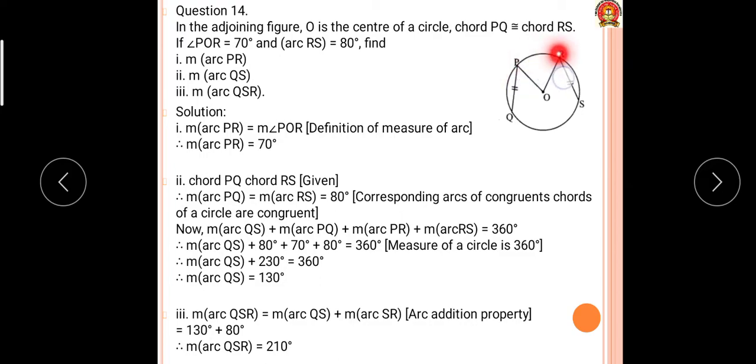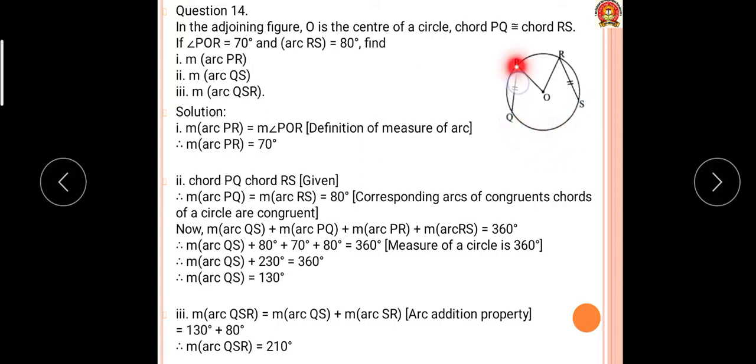Why? Because it is the corresponding arc of a central angle inclined in the arc PR. By the definition of measurement of arc, the central angle is equal to the intercepted arc. This angle POR is intercepted in arc PR, therefore arc PR is equal to angle POR, and it is equal to 70 degrees. Now chords PQ and RS are given equal, and therefore these two arcs are the same, that is 80 degrees. We have to find out QS.